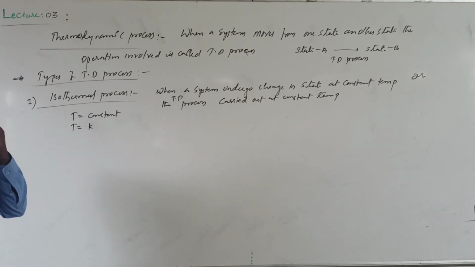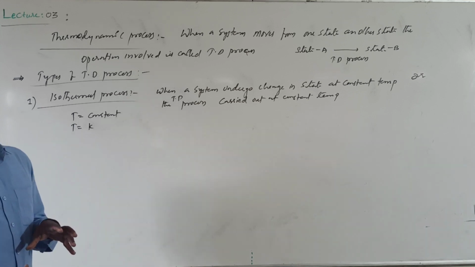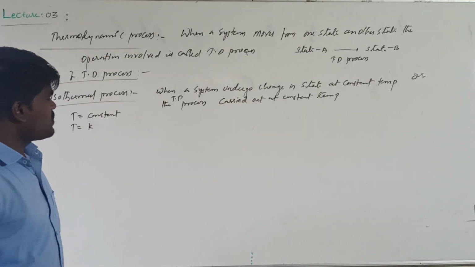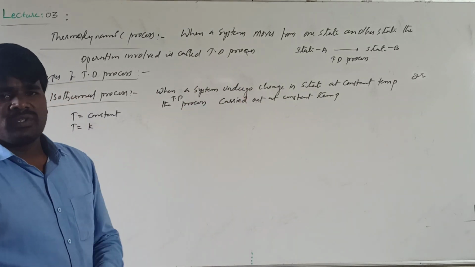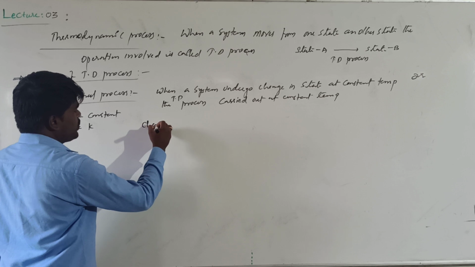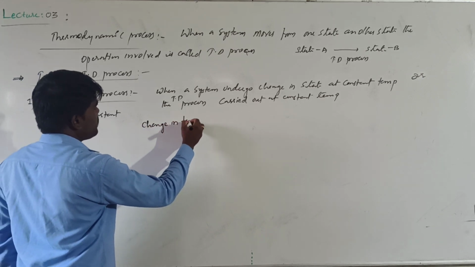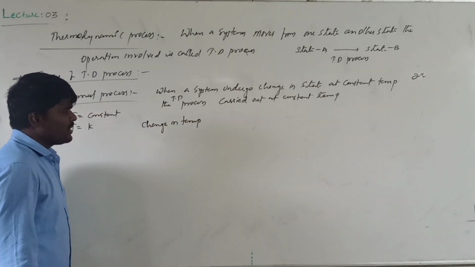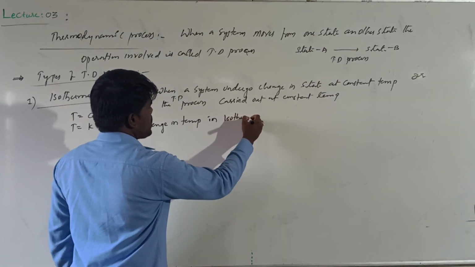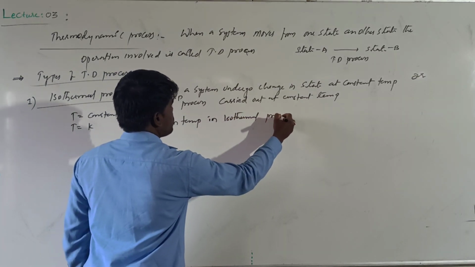If the temperature is constant, what will be the change in the temperature through this process? Suppose a system is going from state A to B at a constant temperature, what will be the change in the temperature in an isothermal process?